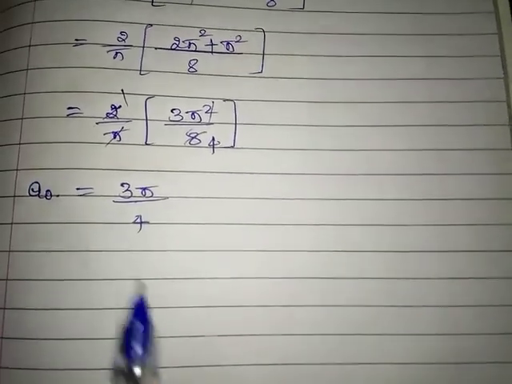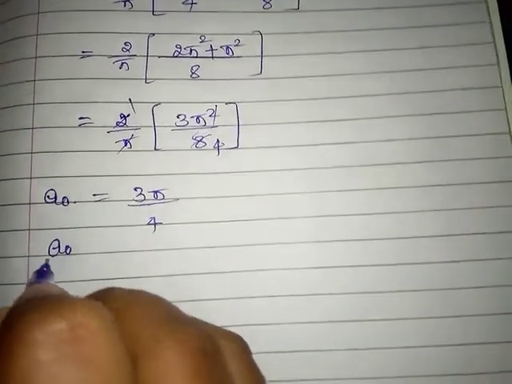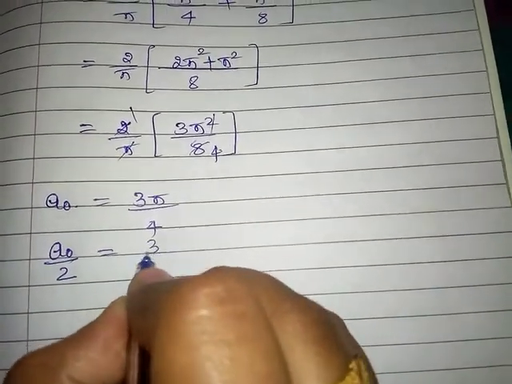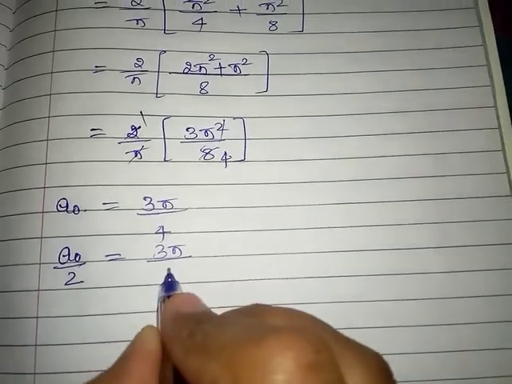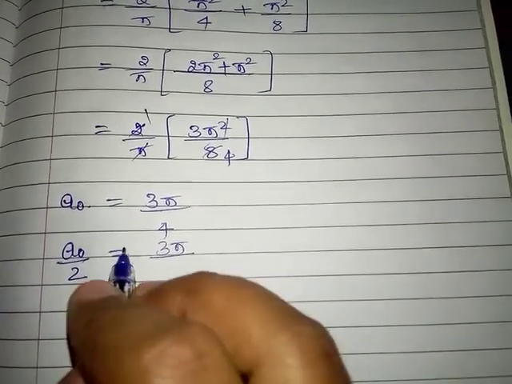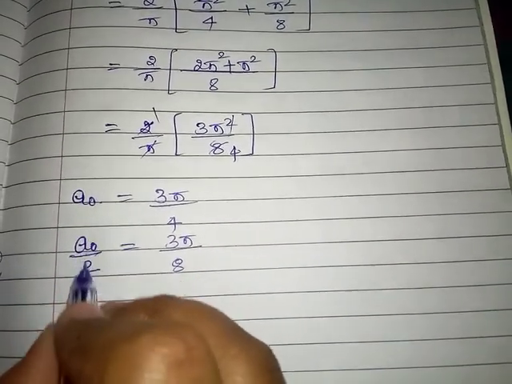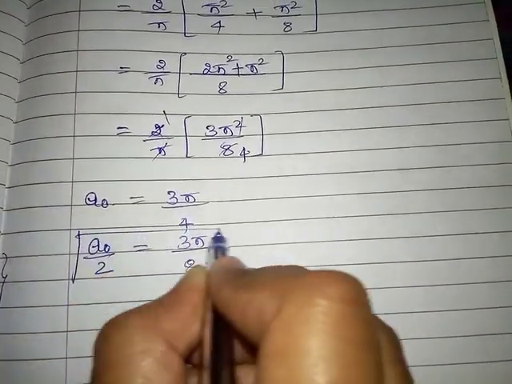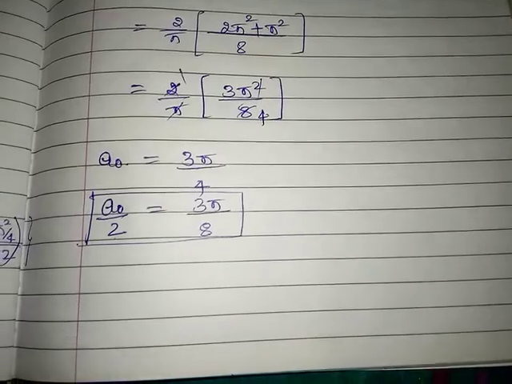In our Fourier series we have the a naught by 2 term, so we have to find a naught by 2, which is equal to 3 pi by 4, multiplying by 1 by 2 on both sides, we get a naught by 2 is equal to 3 pi by 8. Similarly, we have to find an.